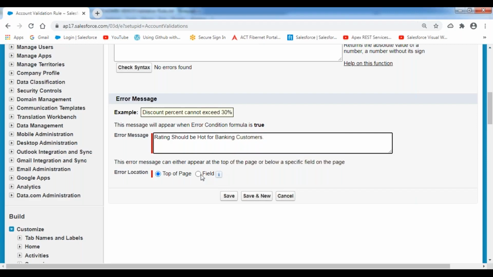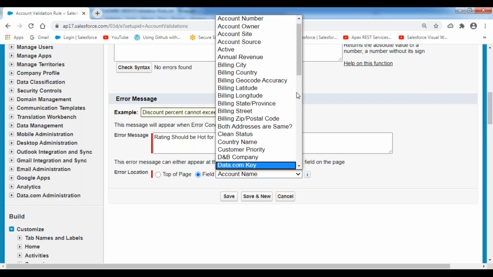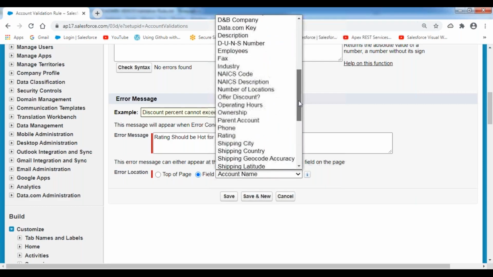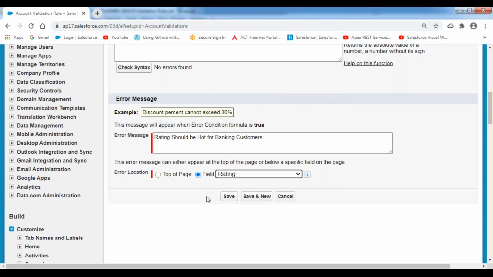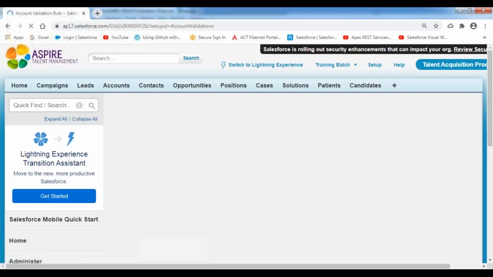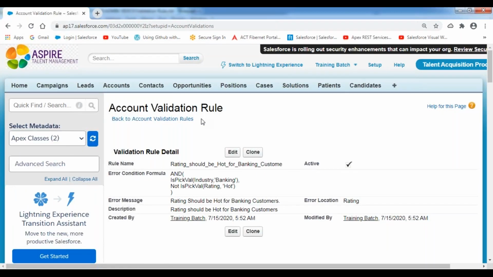Now I want to show this error message at the rating field, because based on the industry we are deciding the rating value over here. So in this case I'm indicating that I want to show this error message at the rating field level. Please display that error message, rating should be hard for banking customers, at the rating field. Now click on save. Now my validation condition has been stored and the validation rule has been created.